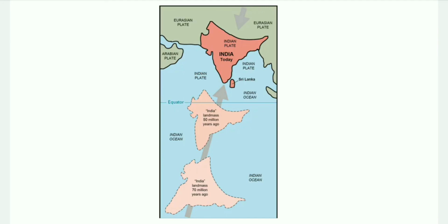Note that the subcontinent was still close to the equator 40 million years ago, and thereafter the formation of the Himalayas took place. Scientists believe that the process is still continuing and the height of the Himalayas is rising even to this date.